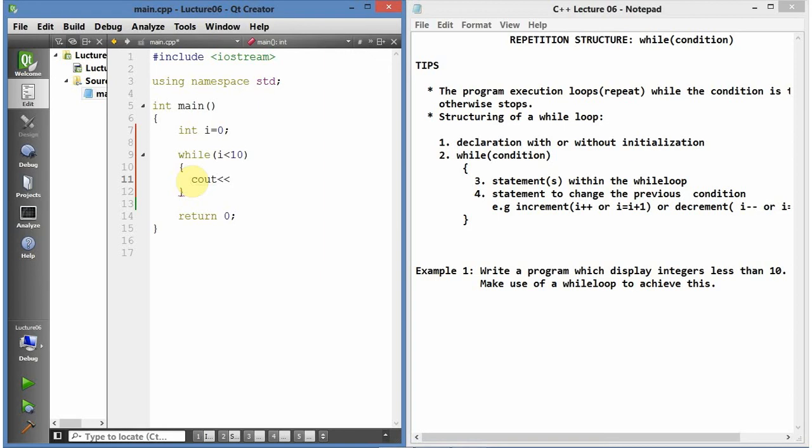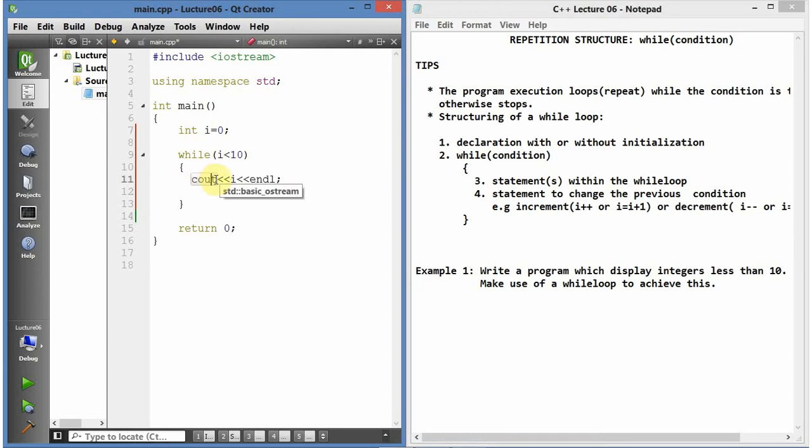We're displaying integers less than 10, and the integer we declared in our program is i, so we display i. Then let's end the line so that we can display them after each other on a new line. You guys know what this is: this is a console output.